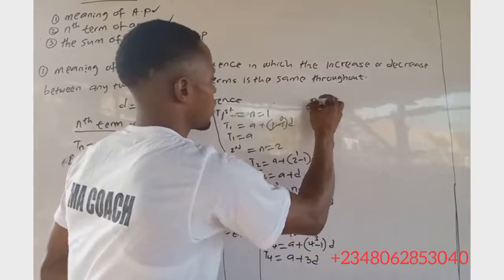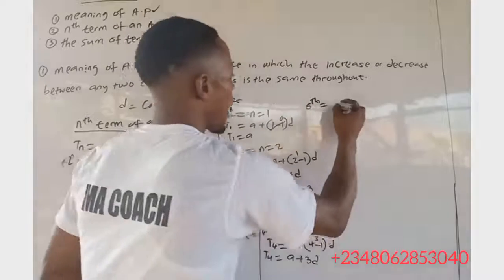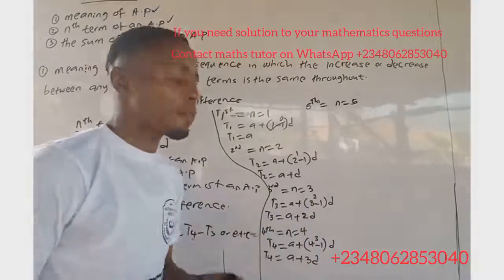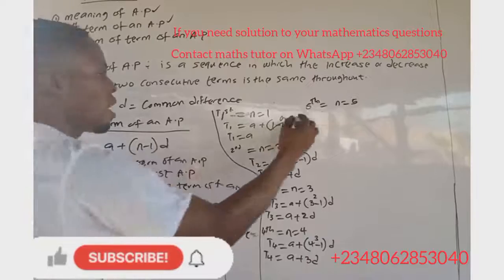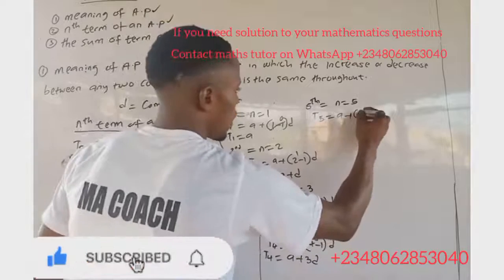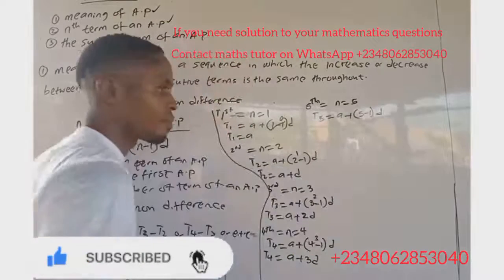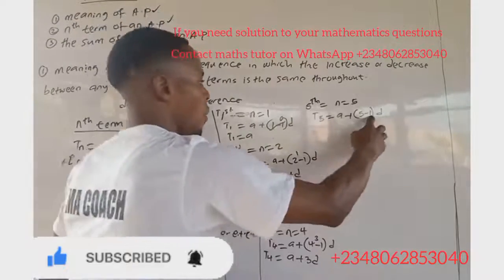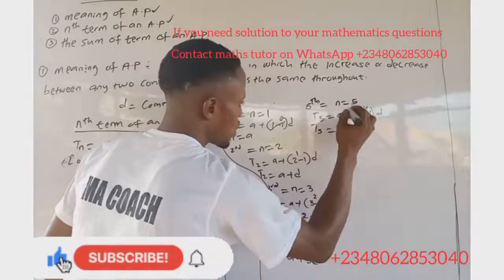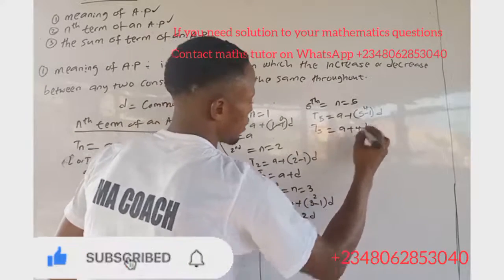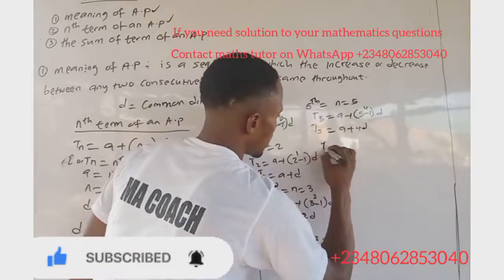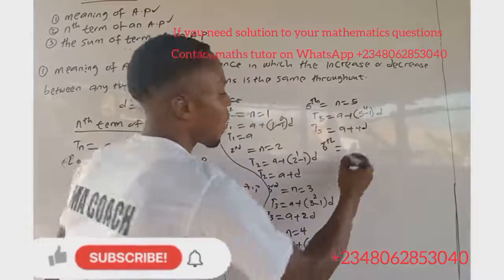The same thing goes for the fifth term. In this fifth term, our n is equal to 5. Let's put it into the general formula: T5 is equal to A plus (5 minus 1) multiplied by D. 5 minus 1 is 4. So our fifth term of the AP is equal to A plus 4D. Assuming you want to find the sixth term of the AP, we have T6, and our n is equal to 6.